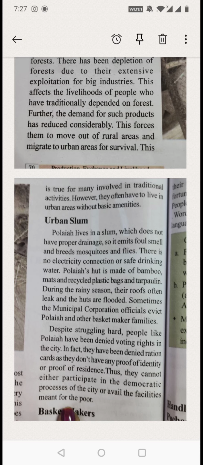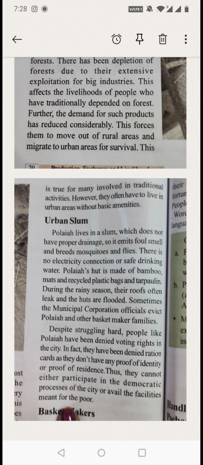Sometimes the municipal corporation officials evict Polaya and other basket maker families. Means if there is an occurrence of many floods or cyclones, what the government will be doing, they'll be shifting Polaya and other families who are staying in those slum areas to another area. Then these people will be losing all their things, all the work will be lost, right?